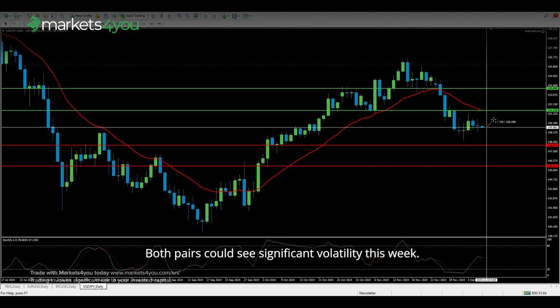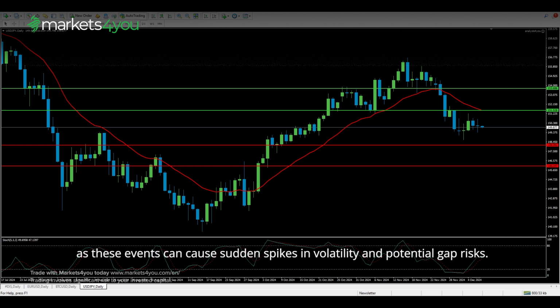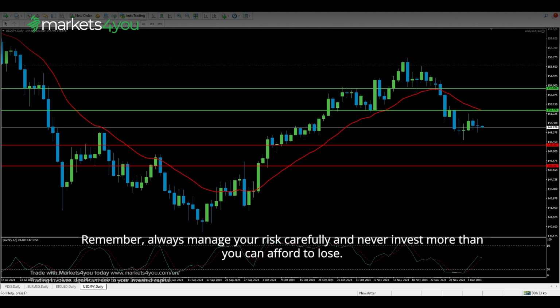Both pairs could see significant volatility this week. Traders should be particularly cautious during US inflation data on Wednesday and the ECB decision on Thursday, as these events can cause sudden spikes in volatility and potential gap risks. Remember, always manage your risk carefully and never invest more than you can afford to lose.